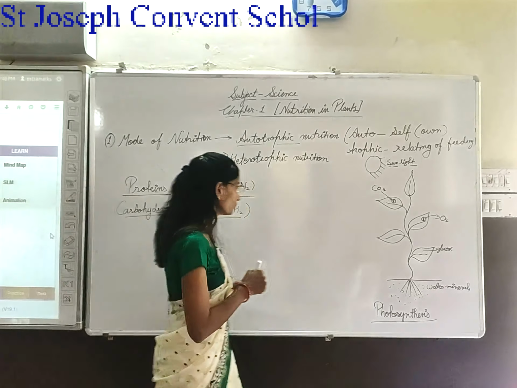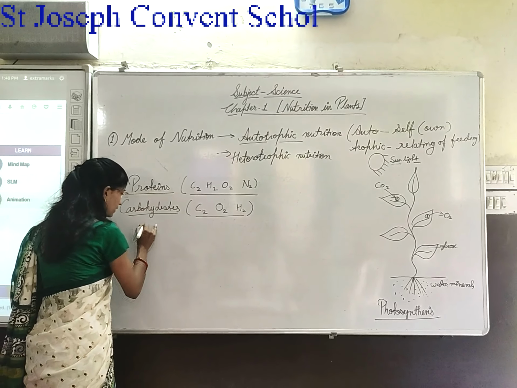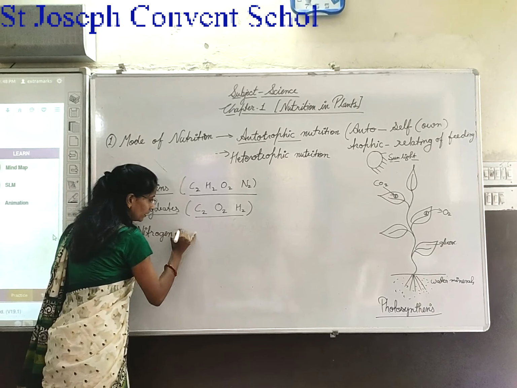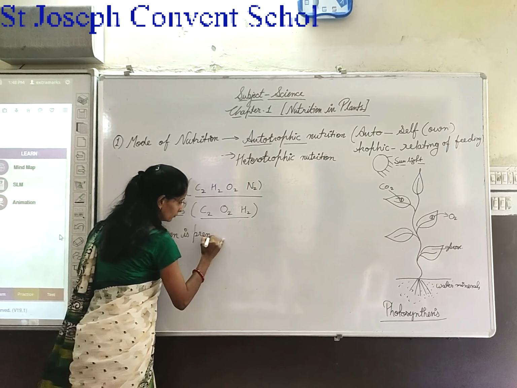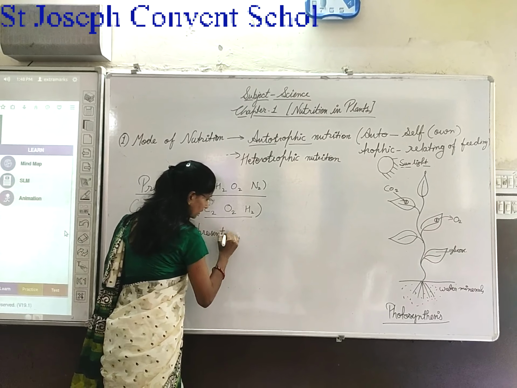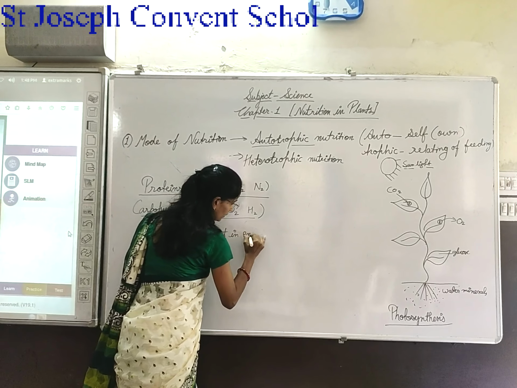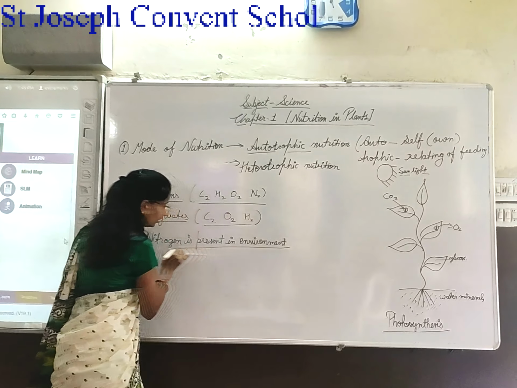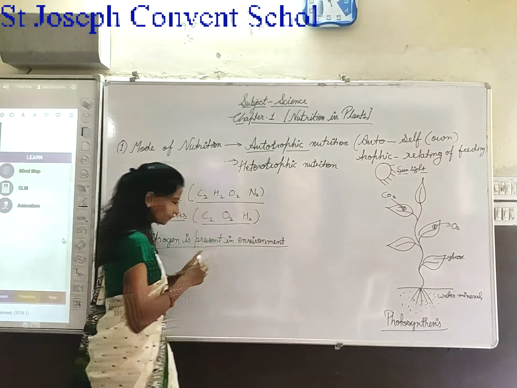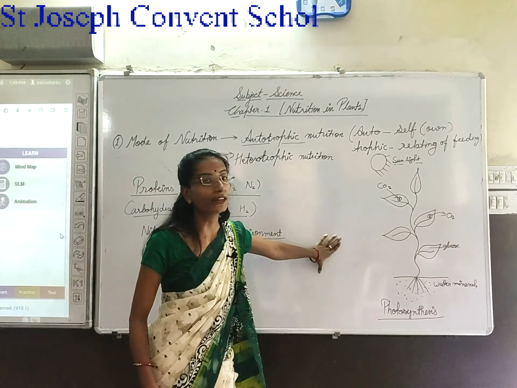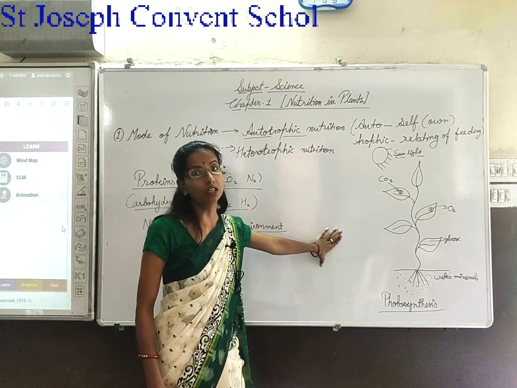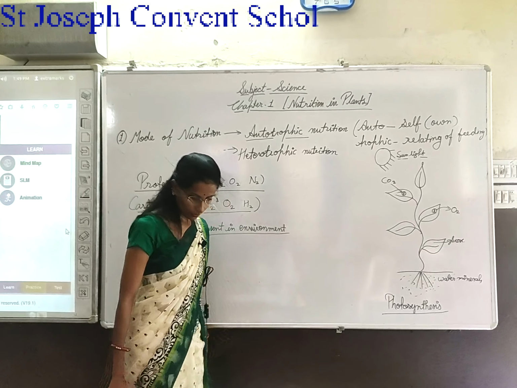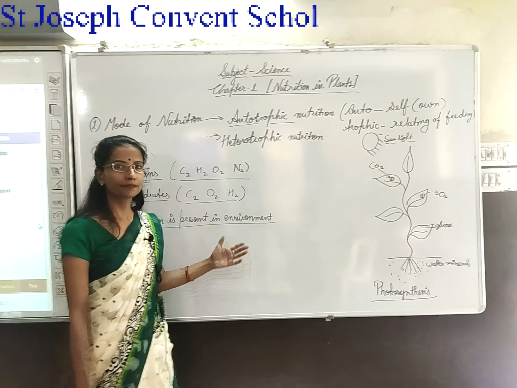Okay. Nitrogen is present in the environment, but some plants cannot get it directly. We need some bacteria to grow the plants. Okay.